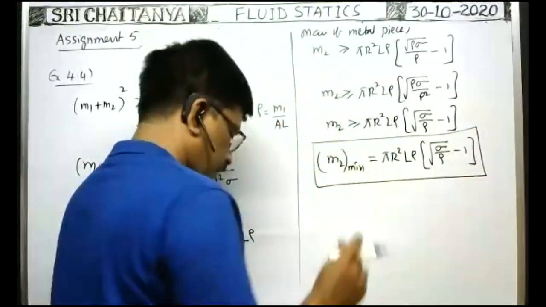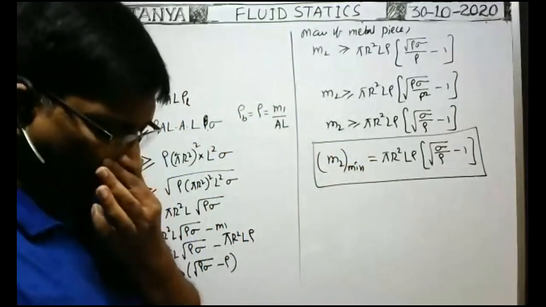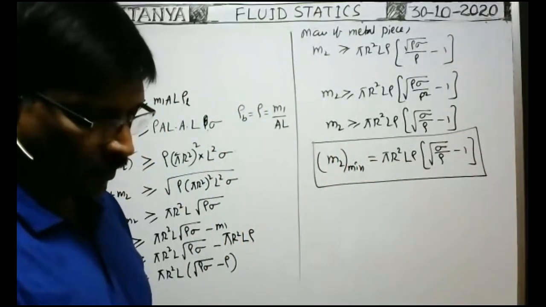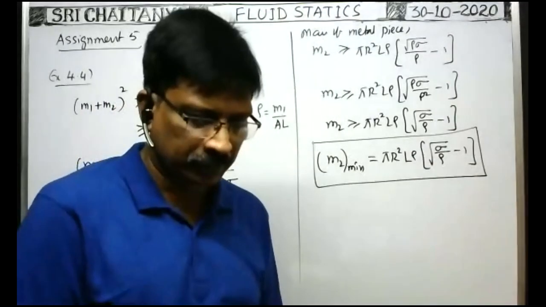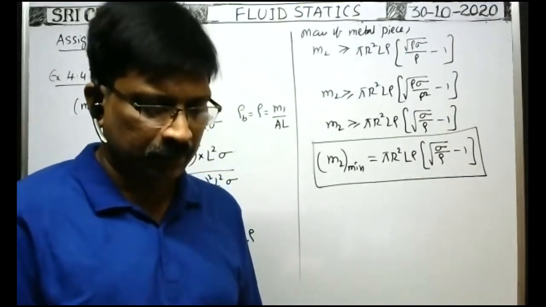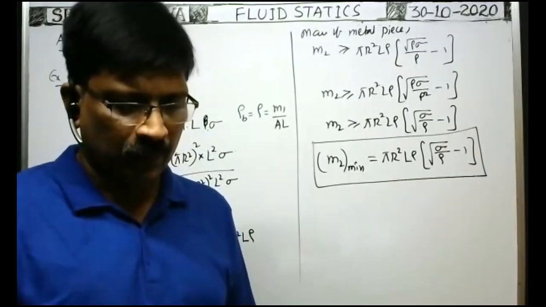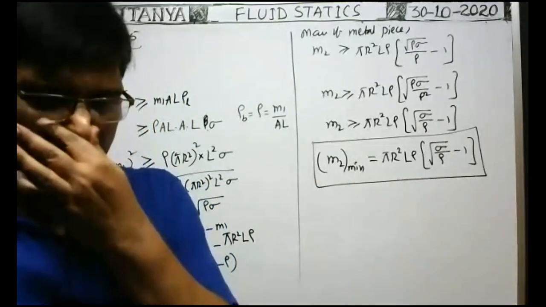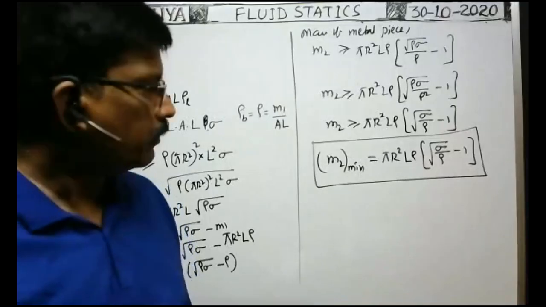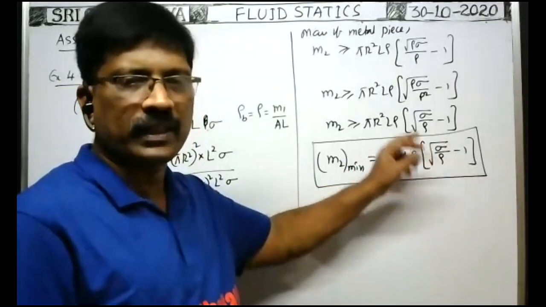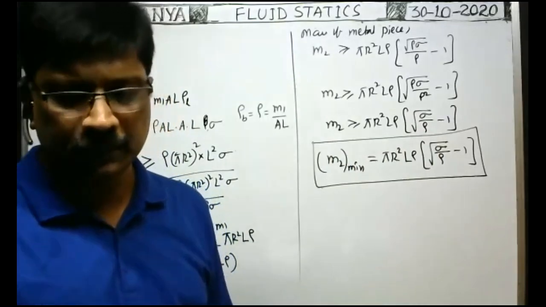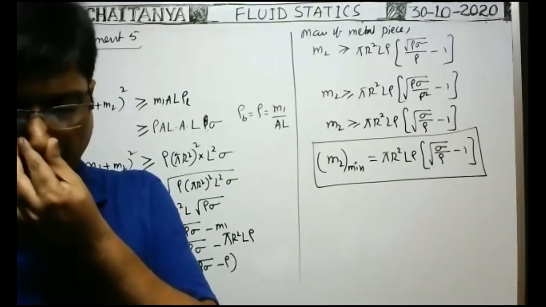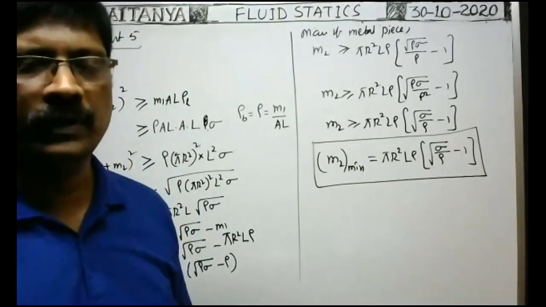You see in options. What is the answer you got? Okay, of course, here the answer is given wrong. I think this is the only answer. In the final answer, this rho is not given inside the root, but definitely you'll get it inside the root only. So this is the answer.